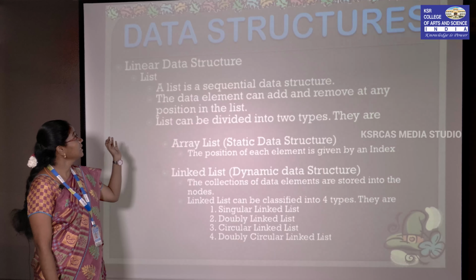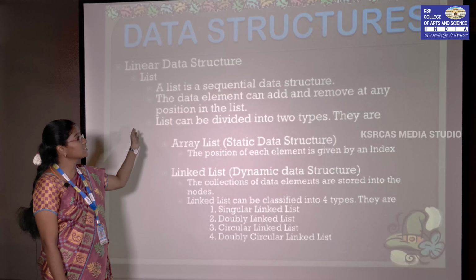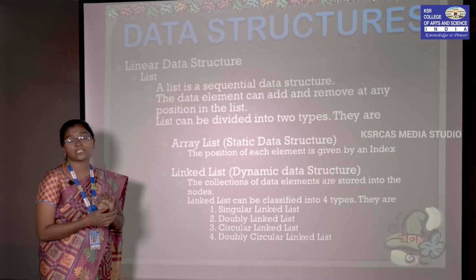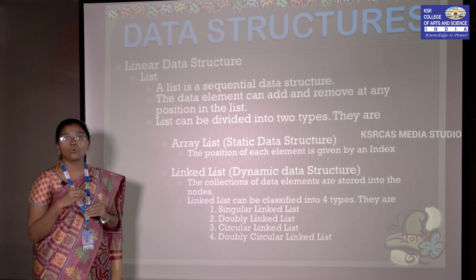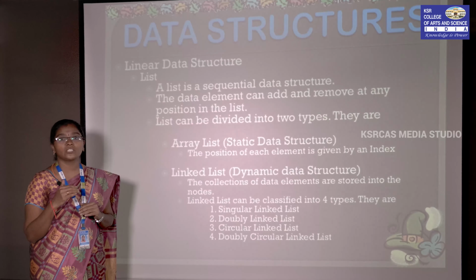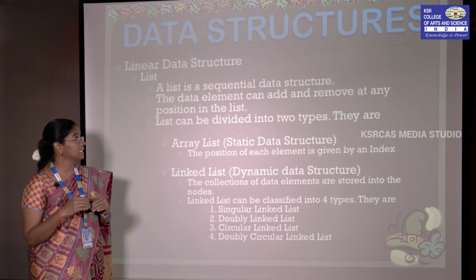List is also a linear data structure. List is also called a sequential data structure. Sequential in the sense that we are going to add and arrange the elements one by one in a data structure. So the data elements can be added and removed at any position in the list.